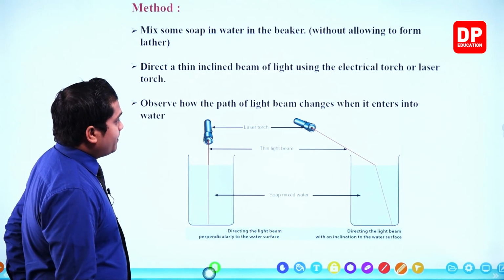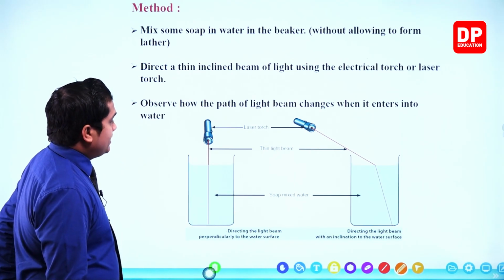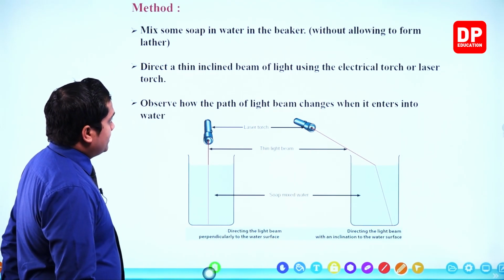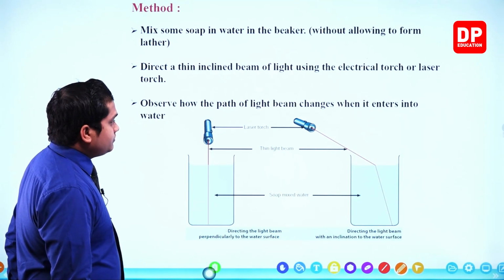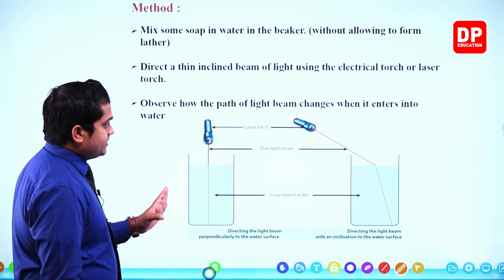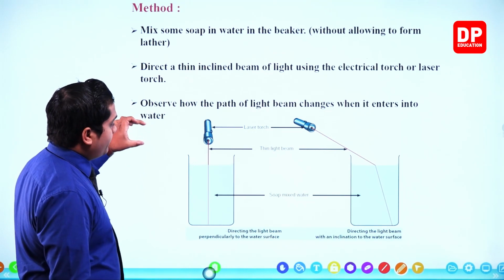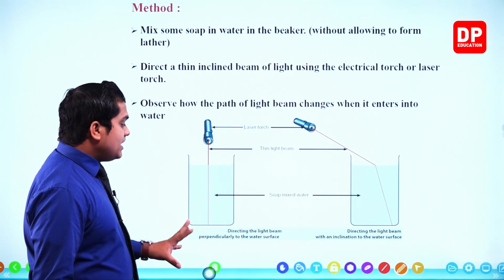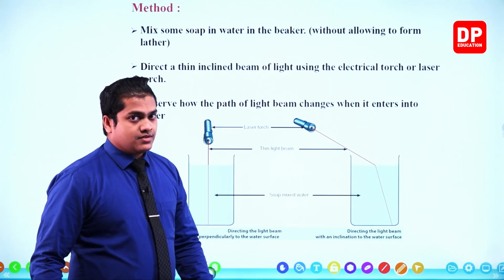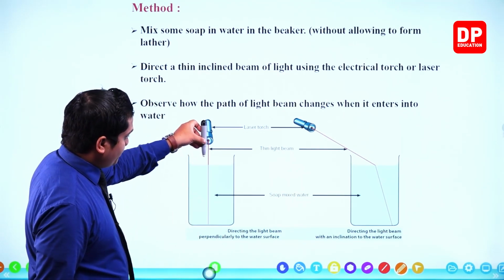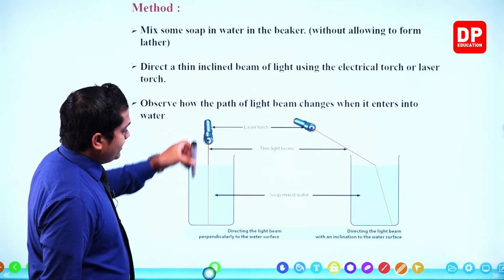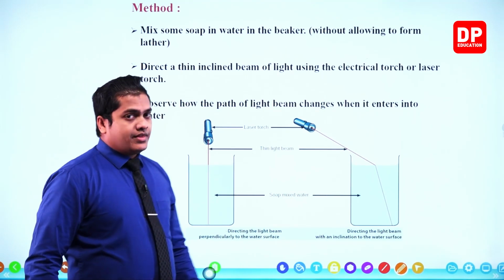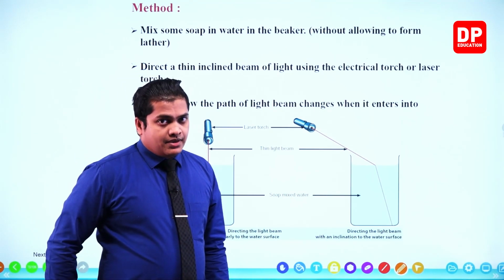Then observe how the path of the light beam changes when it enters the water. So these are the two instances. At the first instance, direct the light beam perpendicular to the water surface. That means like this. You have to keep it perpendicular, then direct it, and observe the pathway of the light beam.